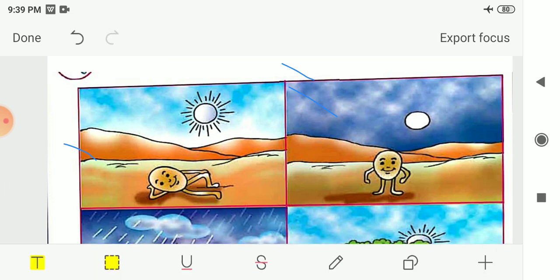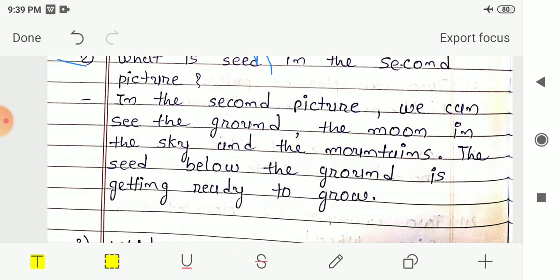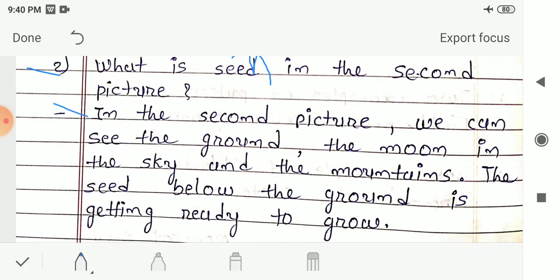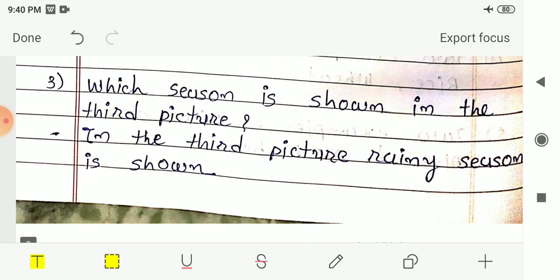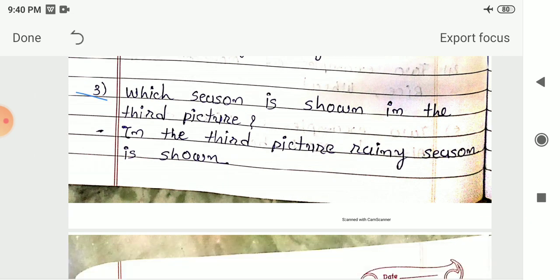Now let me see the answer for the second question. In the second picture we can see the ground, the moon in the sky, and the mountains, and the seed below the ground is getting ready to grow. So this is the answer for the second question. Next, the third one: which season is shown in the third picture?